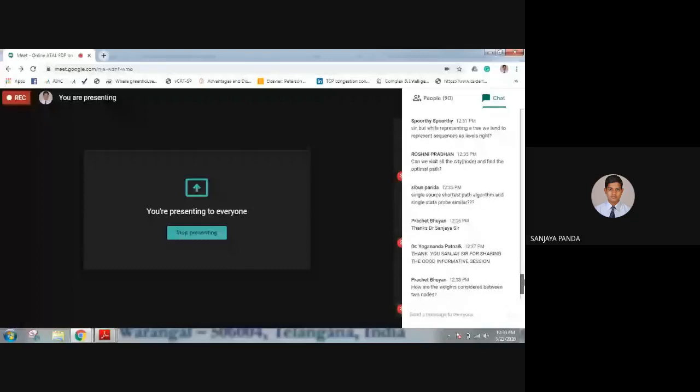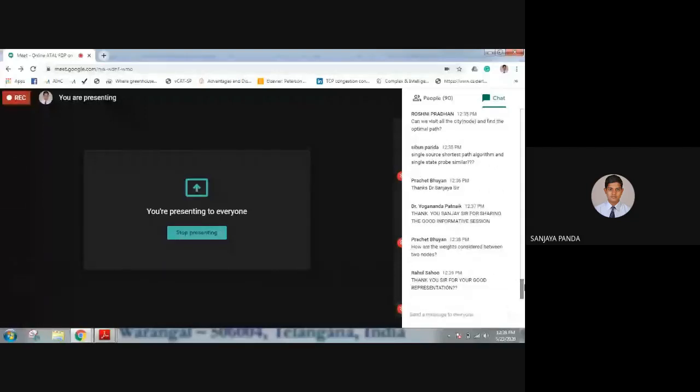How are the weights considered between two nodes? These weights are already defined in the Romania map; they are random weights. If you are representing a new problem, you specify the road. For example, Bhubaneswar to my hometown Berhampur is 174 kilometers. I'll say each kilometer is a cost of 1, so I'll take 174. But in this graph, it is already specified in the Romania map, so we have taken it directly. There is no logic behind it.